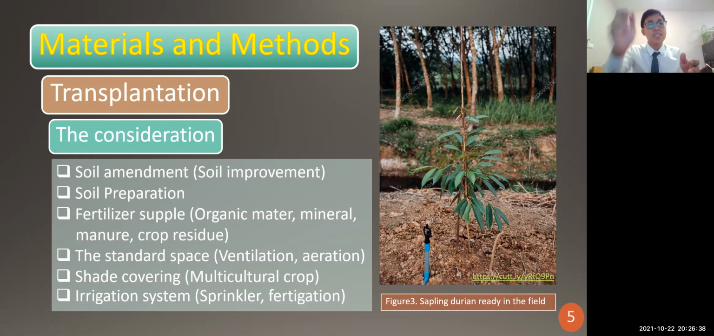And for shade covering, we use multiple crops by growing bananas. For example, you can imagine we can grow a banana row next to the durians, and it can provide financial income and provide canopy for young durian to survive and grow, protecting it from high temperatures and heat from the sun. And for the irrigation system, we supply it by using a sprinkler with fertigation.